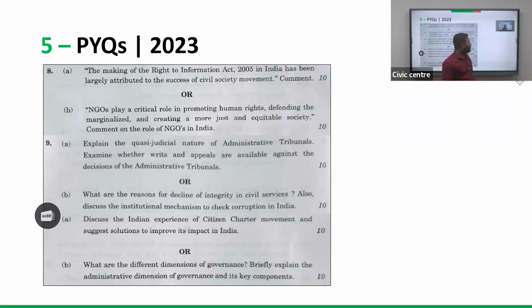All these are static areas which have to be dealt with in classes. And dimensions of governance, I have already told what the different dimensions are: legal dimensions, political dimensions, environmental dimensions, economic dimensions. It is also to be dealt with in detail. And administrative dimensions of government and its various components. All these are static questions.